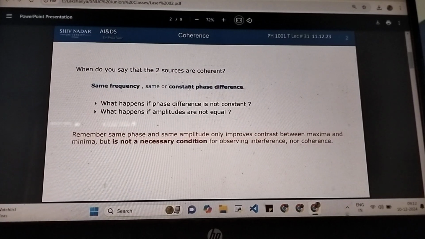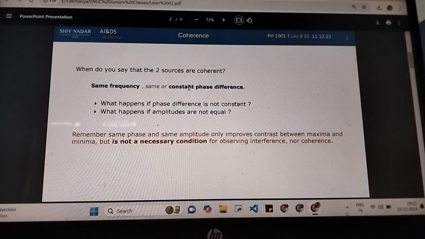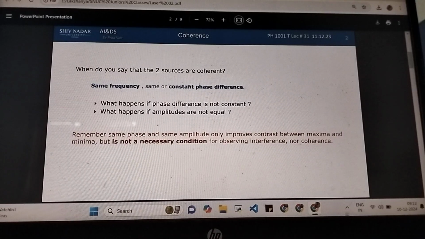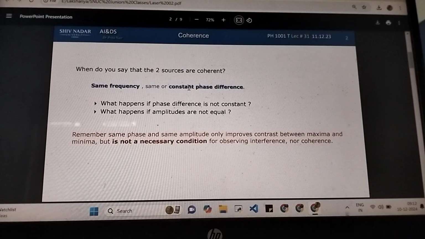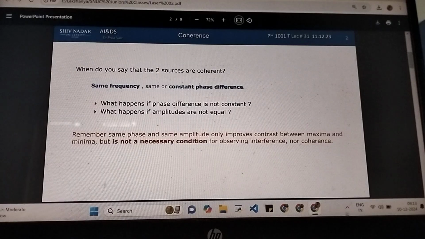intuitively we know when we say two waves are coherent, we mean that we can superimpose them smoothly without any interference, without any destructive interference. That is what coherence means. And for that same frequency, more or less intuitively we know that is when the waves have a similar shape on graph, and that is when smooth interference happens.